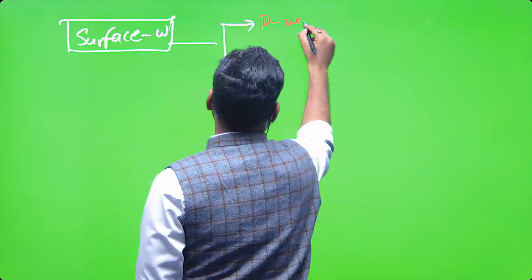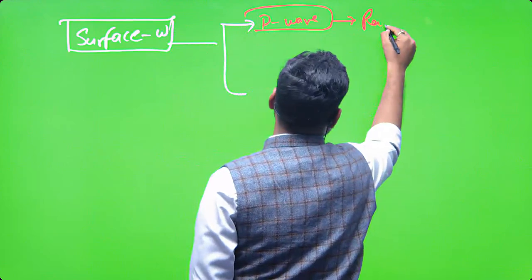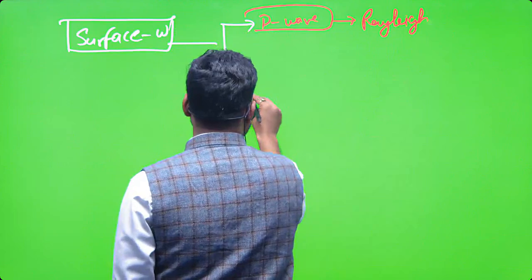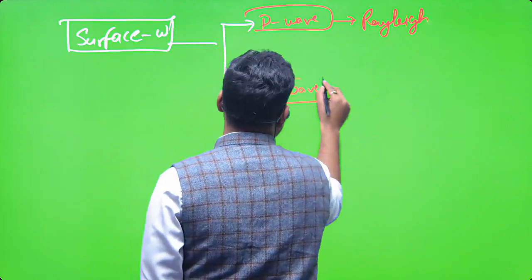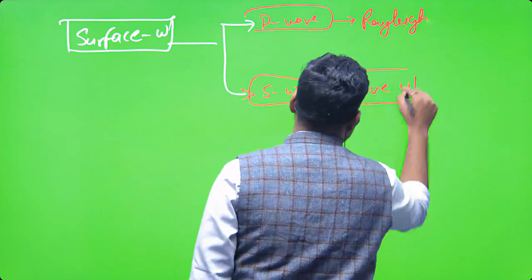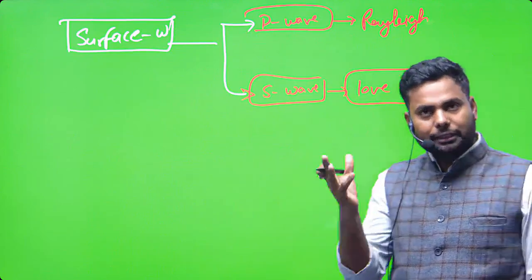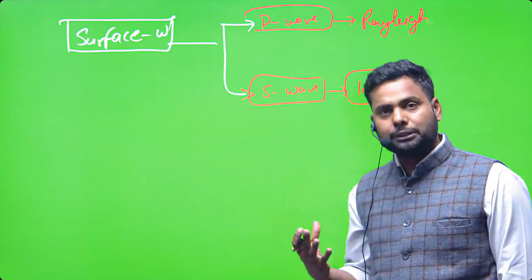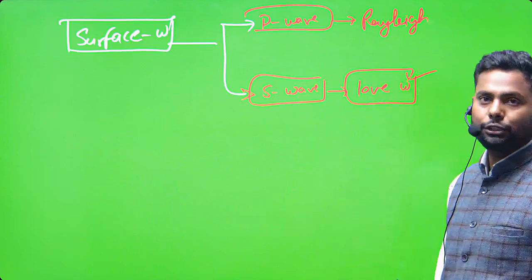When the surface wave behaves like a P wave, it is known as Rayleigh wave. And when the surface wave behaves like an S wave, it is known as Love wave. And we all know that Love wave is more destructive, and that is why in your examination, if the examiner or the board asks which waves are most destructive, you say Love wave. Is it okay?